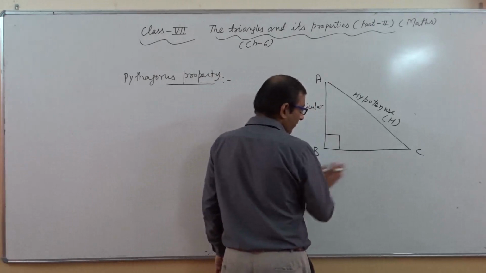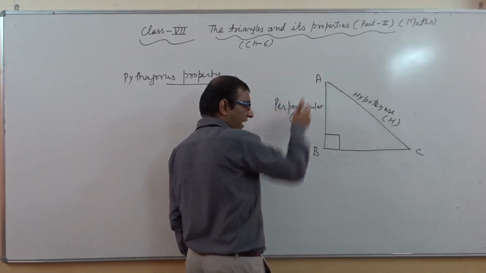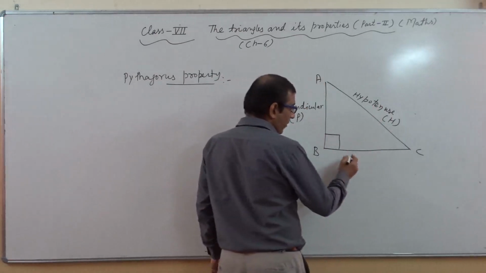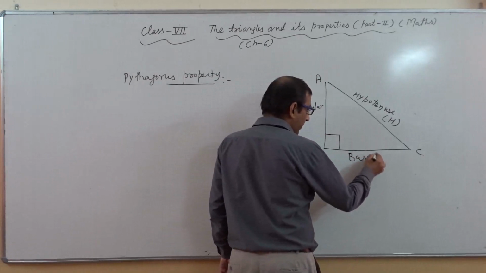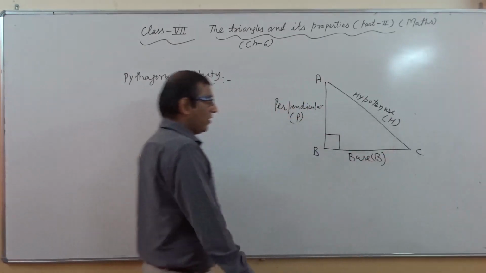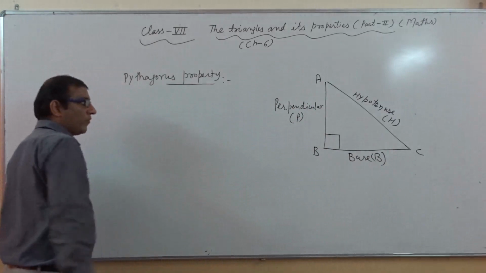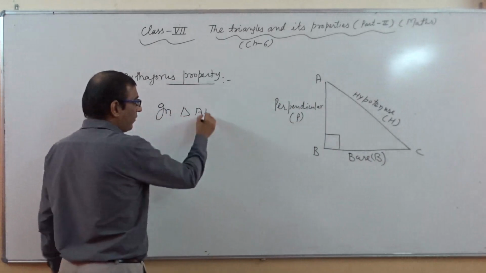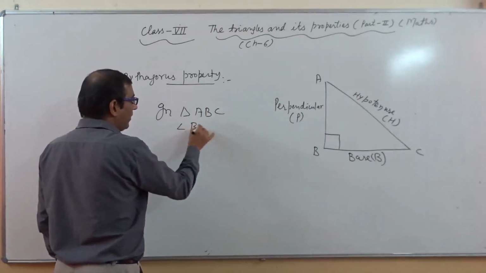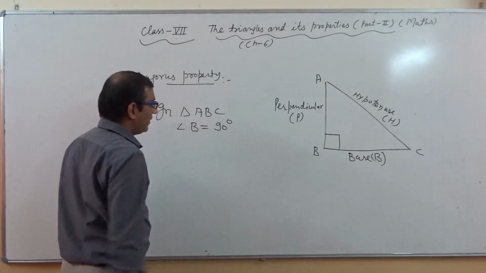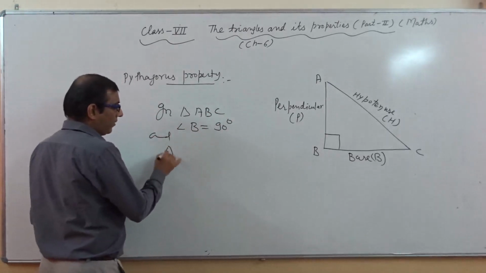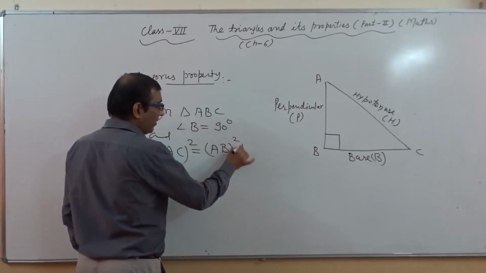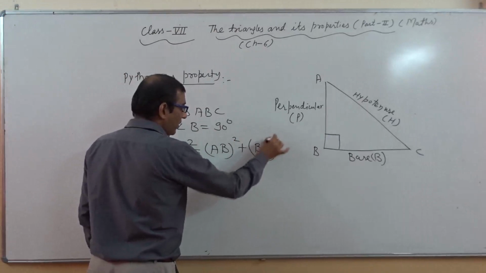And the remaining side, which is also known as a leg, AB and BC both are sides or legs of this triangle ABC. BC side is the base, and it is represented by capital B. So how can we represent this Pythagoras property? In right angle triangle ABC, angle B equals 90 degrees, and we can say the square of AC is equal to the square of AB plus the square of BC.